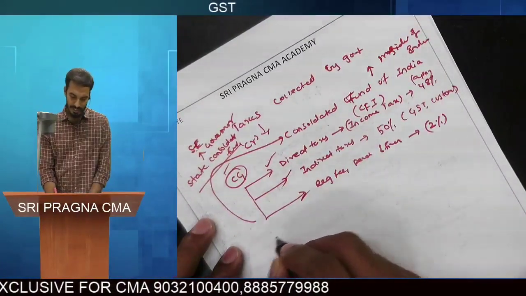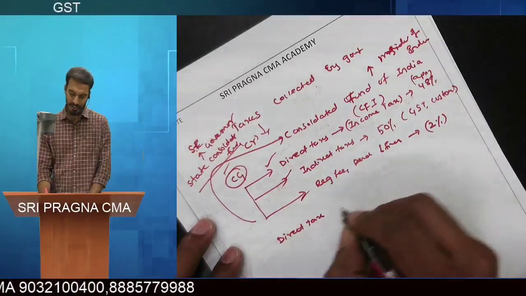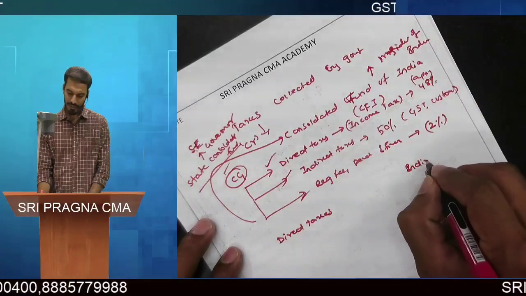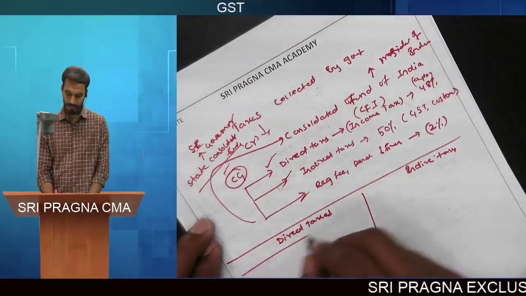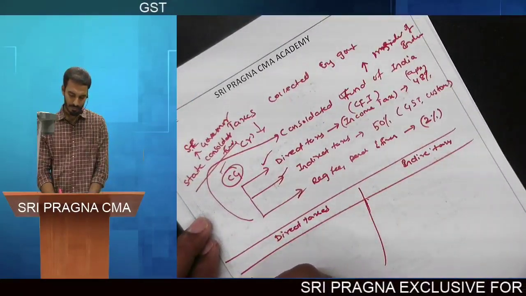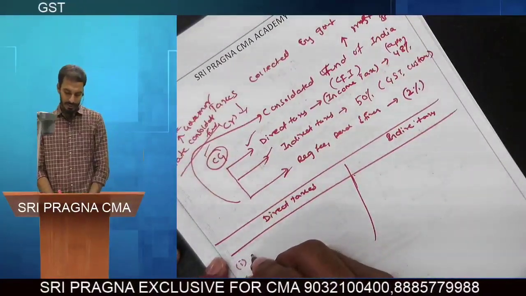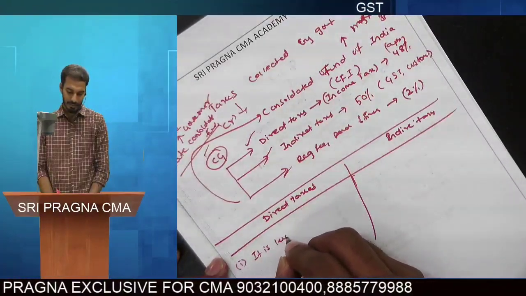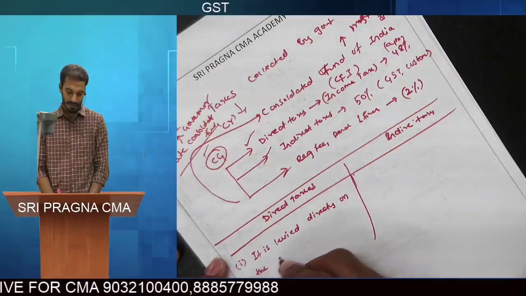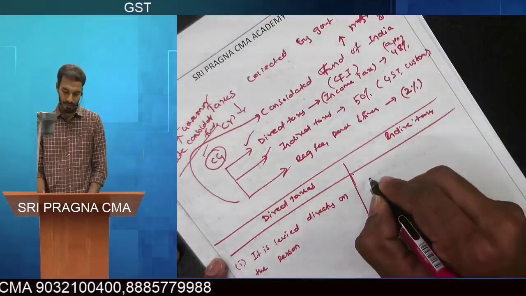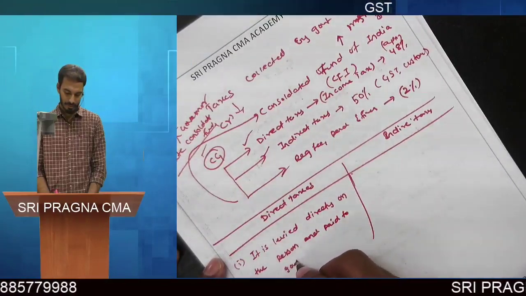Next we will discuss differences between direct taxes and indirect taxes. As we discussed in the earlier topic, taxes in India are of two types: direct taxes and indirect taxes. Direct tax is levied directly on the person and paid to the government by such person.